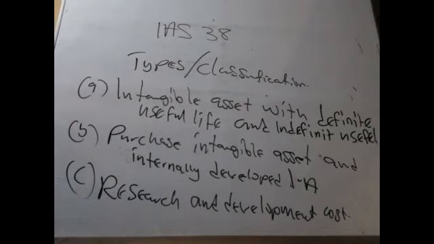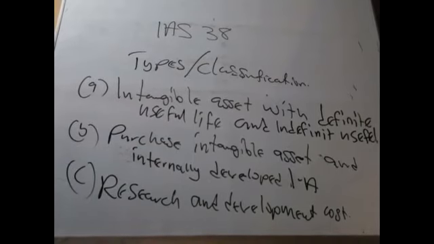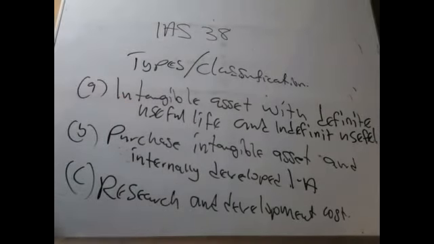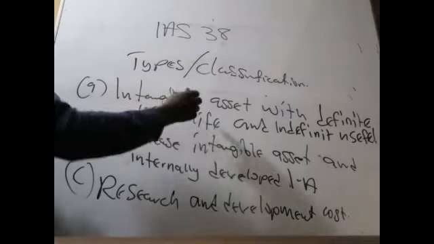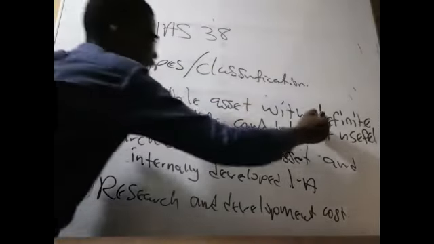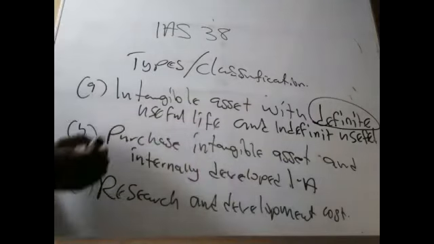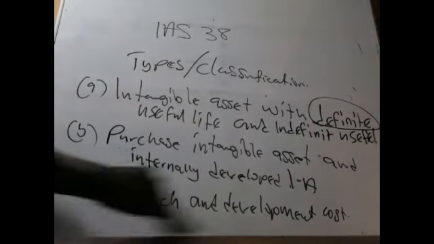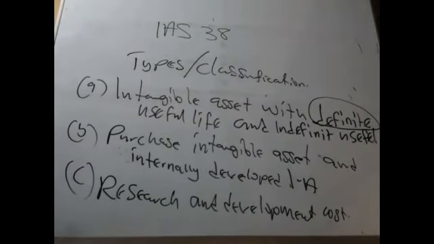Intangible assets with definite life means that the asset has a useful life. You know the useful life of the asset. It is fixed: 5 years, 10 years, and then the asset will be scrapped off from the books. How do you treat such assets? Tell the examiner that intangible assets that have a definite life must be amortized over the life. Amortized means it must be depreciated over the life. That is all.